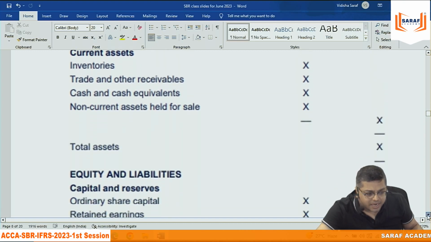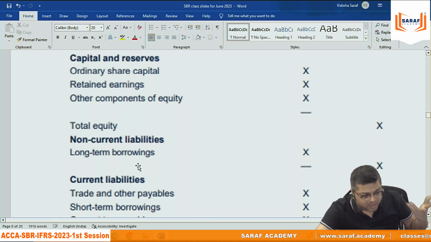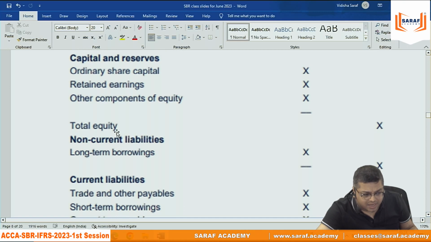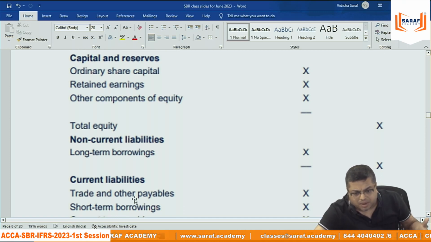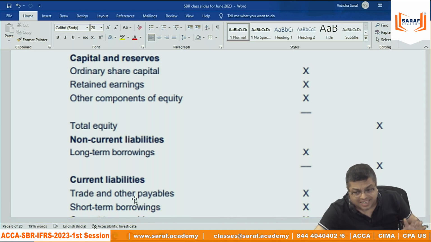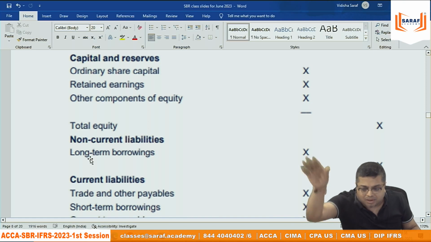Similarly, in the balance sheet liability side, the distinction is 3 parts. One is shareholders' money, owners' money, and one is outside money. Outside money is divided between non-current, current. Again, the current liability means which will be payable within 1 year, which will be settled within the operating cycle. Maybe there is a loan taken for 5 years.